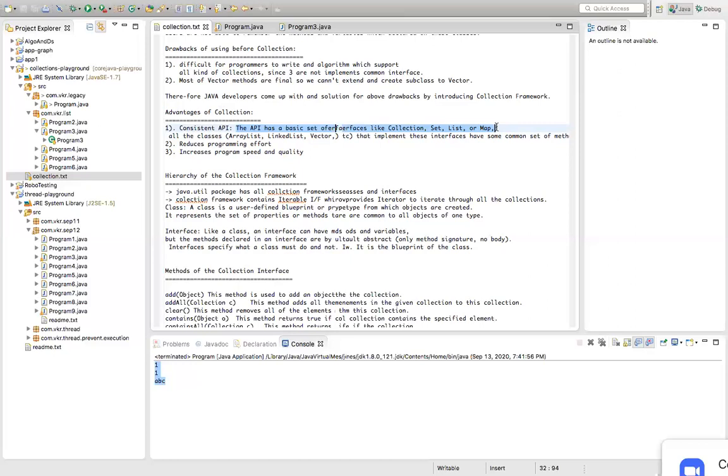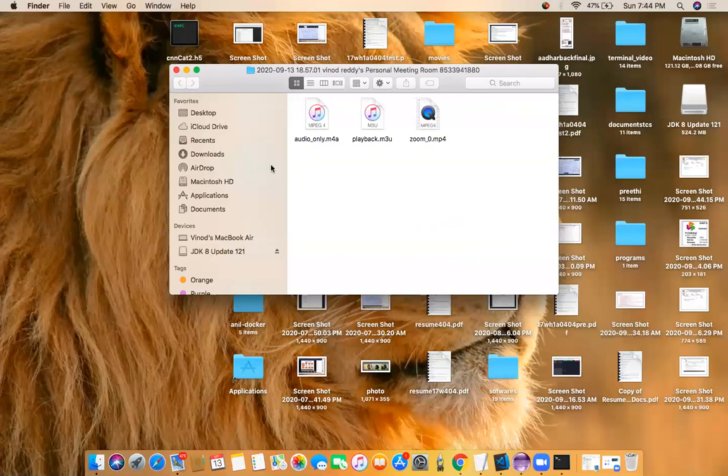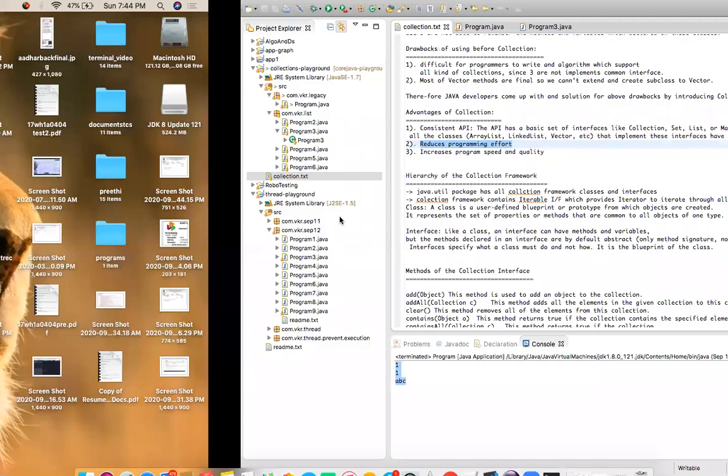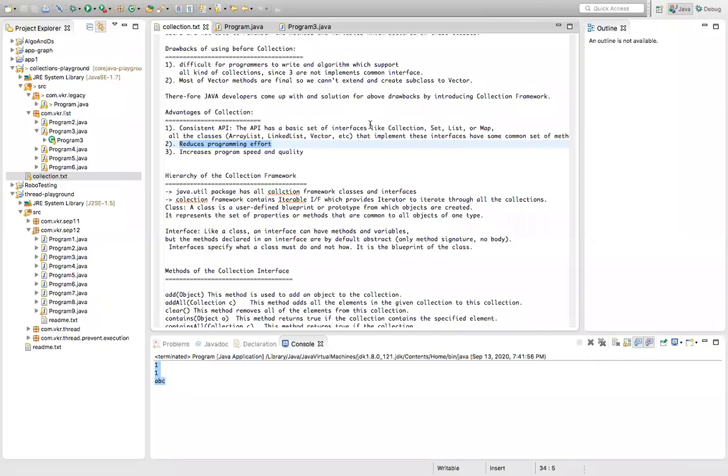Now, what is the advantage of the collection framework? We have consistent APIs, and it reduces the programming effort. We have consistent APIs because they have common interfaces. We have common methods for all the list interface subclasses, set interface subclasses, map interface subclasses, collection interface subclasses. We'll see one by one. For example, list interface subclasses are ArrayList, LinkedList, Vector. All have the same methods for adding, removing, and reading.